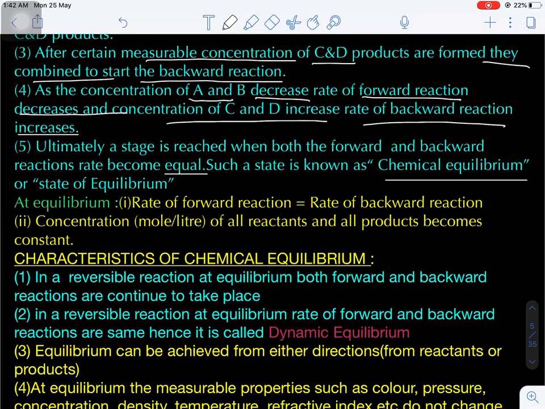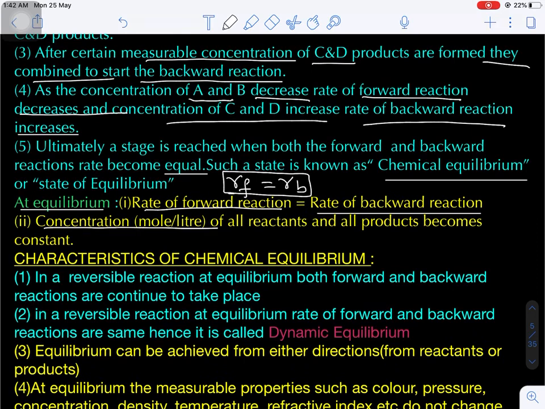Now these are the two conditions at equilibrium. The first condition: the rate of forward reaction should be equal to the rate of backward reaction. Rate of forward reaction is RF, rate of backward reaction is RB. R means rate, F means forward, B means backward. And number 2, a very important condition: the concentration of all the reactants and all the products must be constant.